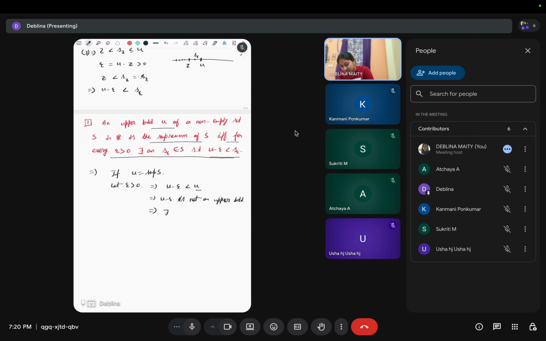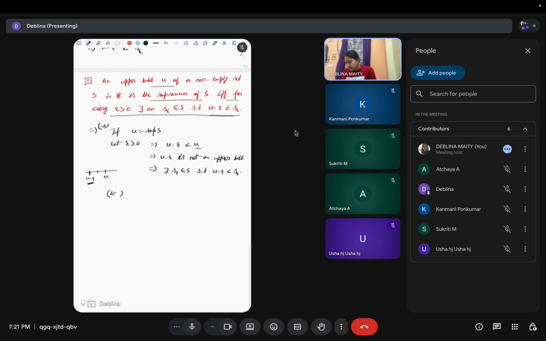So there exists some s epsilon belonging to S, where u minus epsilon is not an upper bound. So there must be some s epsilon in S such that u minus epsilon is less than s epsilon, right? So the first part is proved. Now for the converse part, u is an upper bound and u satisfies this property, right?